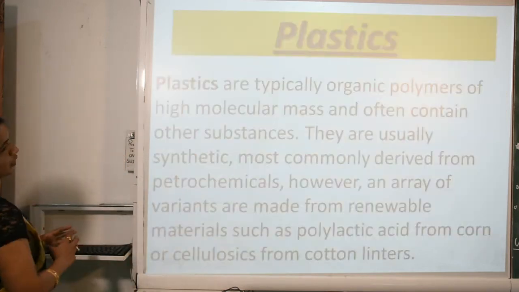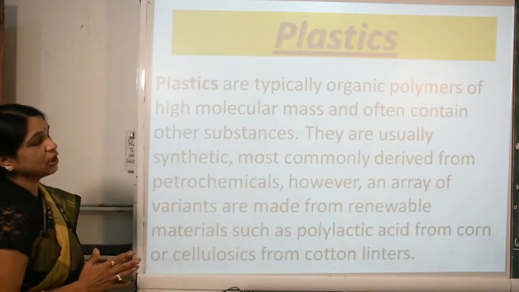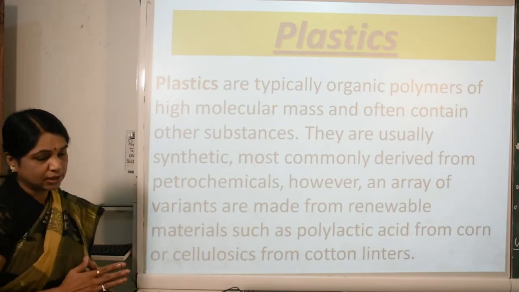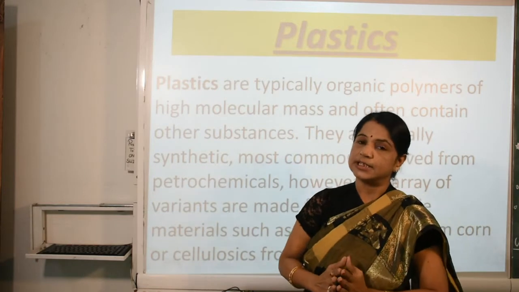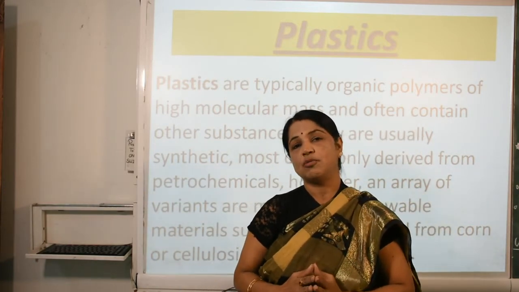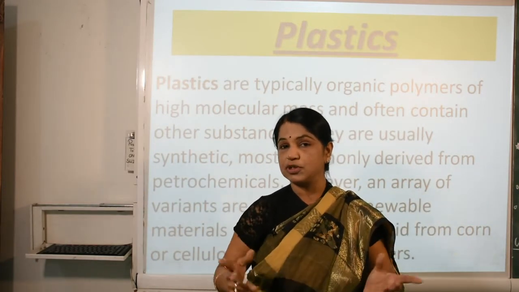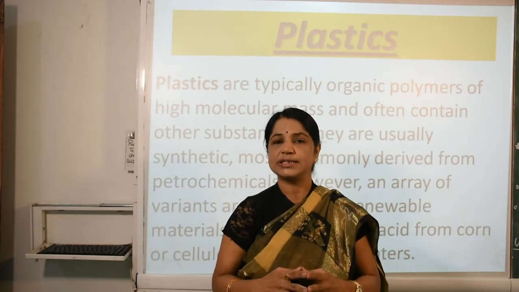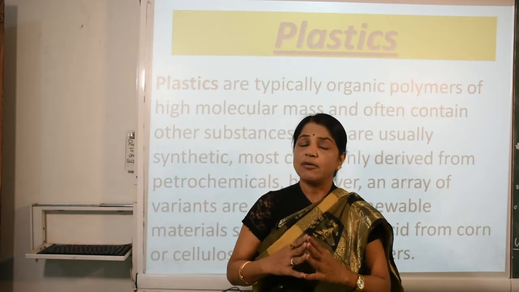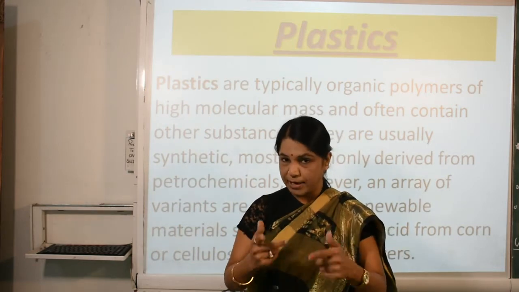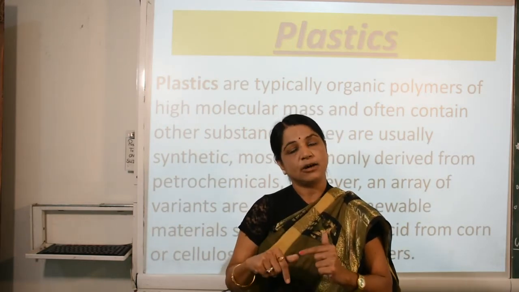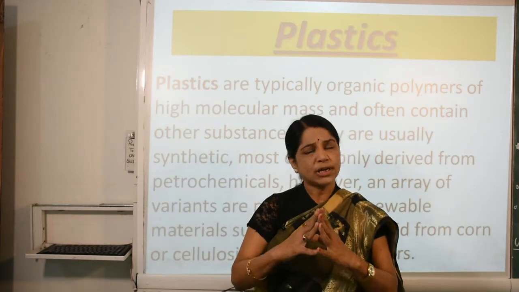Now further we move ahead. We talk about plastics. What are plastics? Children, generally we use plastics. Once we go to the market, we see various forms of plastic containers and utensils that we use in our everyday life. Most of the things at our home are made of plastic.